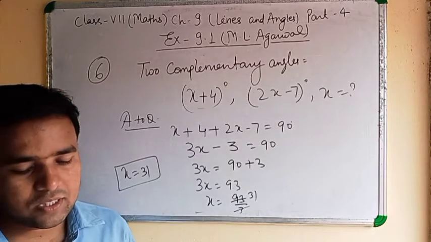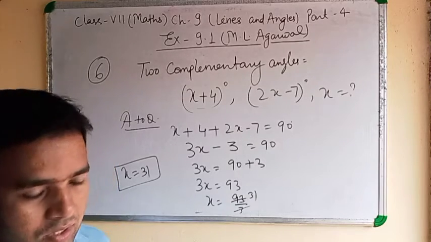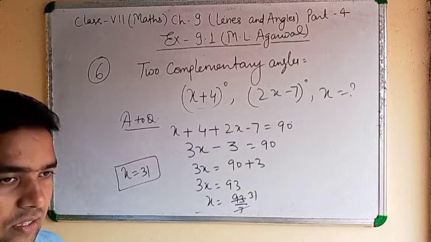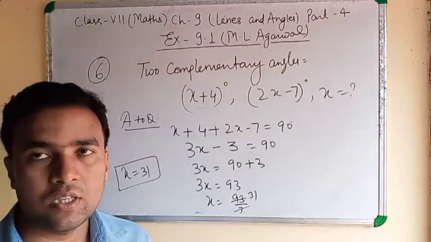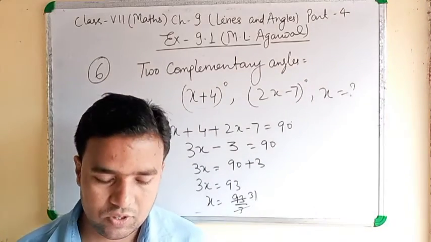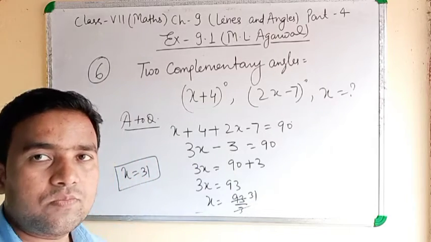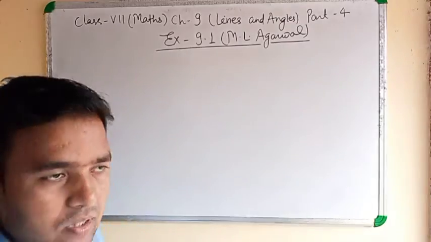And question number 7, there are also supplementary angles given in ratio form. Clear? To find the angles, note down, that also you can do. Let the ratio be x. First angle 2x, second angle 7x. Note down. Question number 7.